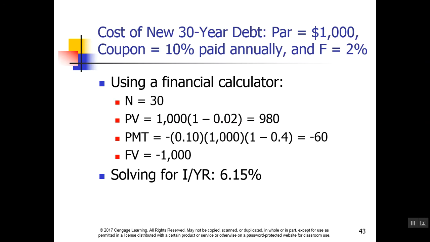Using a financial calculator or Excel, we would use these inputs to calculate the rate. The payment is the after-tax interest rate. Therefore, we're paying a coupon of 10% times the par of 1,000 times 1 minus the tax rate. The present value is the par times 1 minus the flotation cost of 2%.